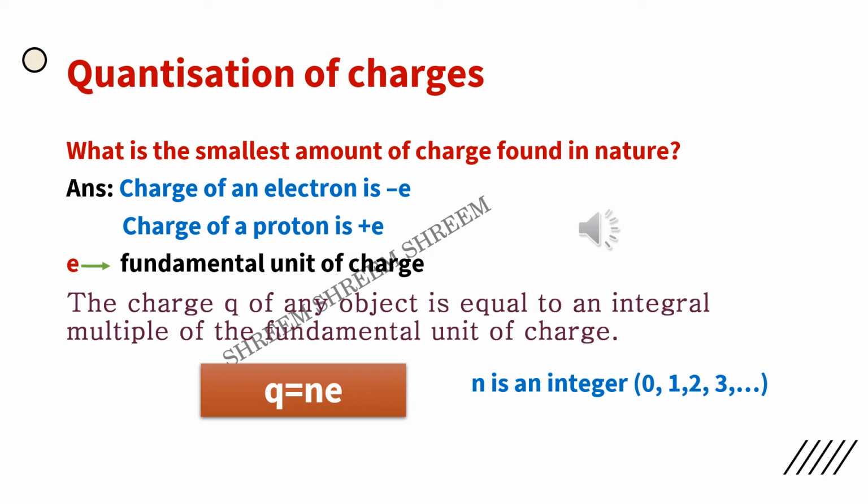From this we can come to the concept of what? The charge Q of any object is equal to an integral multiple of the fundamental unit of charge. This n stands for an integer and it could be 0, plus or minus 1, plus or minus 2, and so on. Got it?